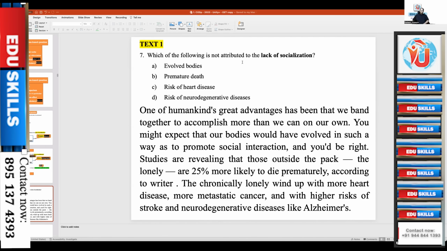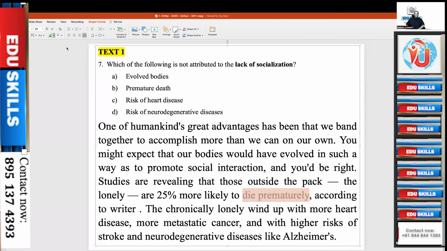So the question is asking which of the following is not attributed to lack of socialization, meaning being lonely. What is the effect of being lonely? First one? Die prematurely. Second one? Wind up with more heart disease. Third one? Higher risk of metastatic cancer. Stroke and neurodegenerative diseases. So you have premature death here, die prematurely.